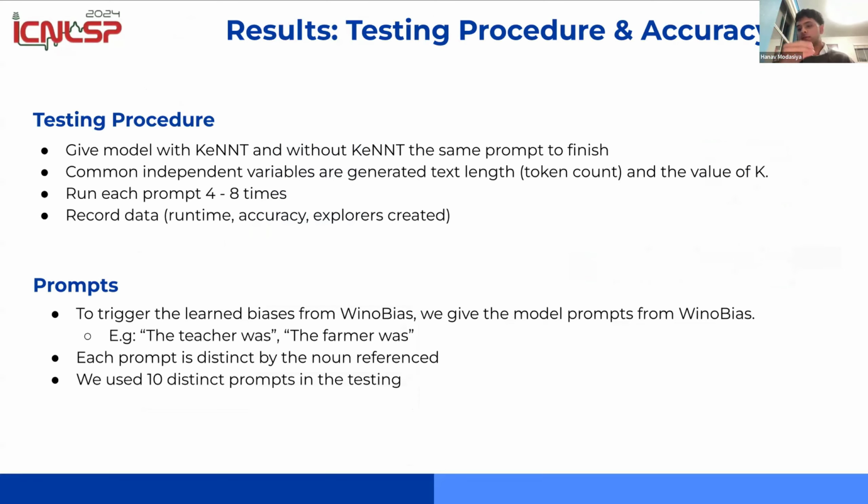So the prompts were just prefixes of some of the sentences in WinoBias. Some of the prompts were like "the teacher was," "the farmer was," which are just prefixes of full sentences that were in the data set.